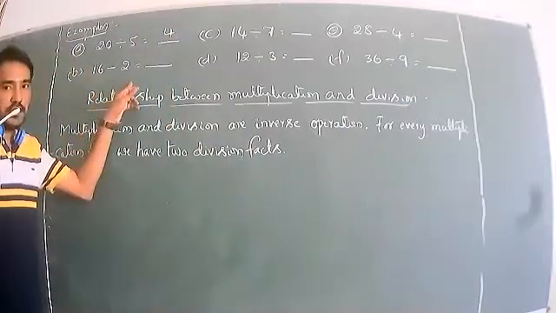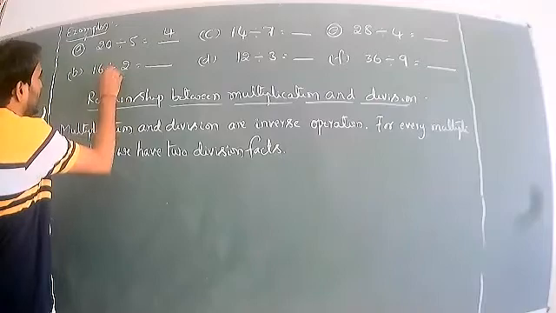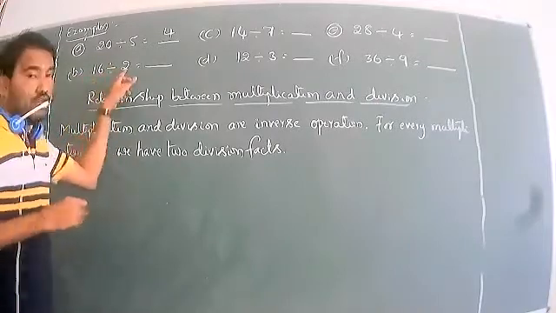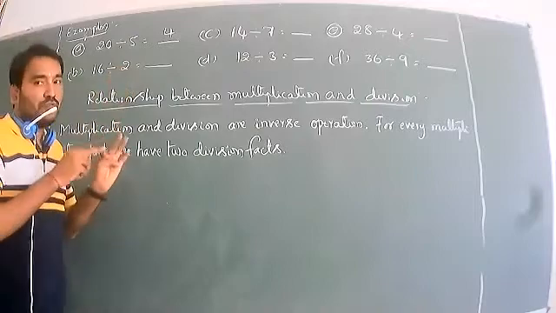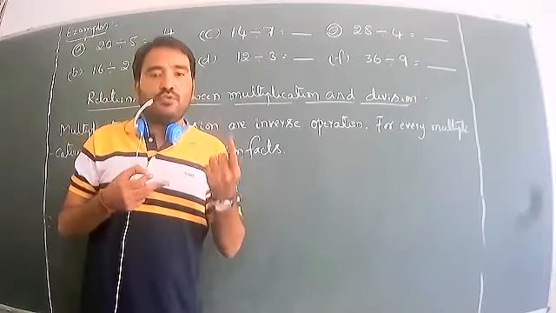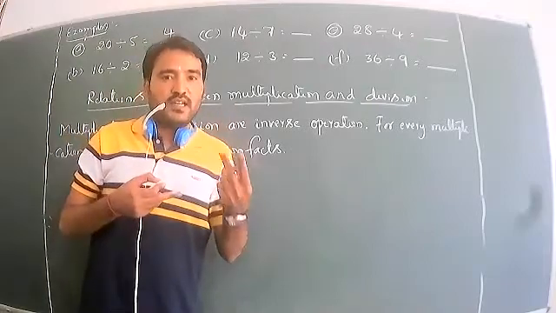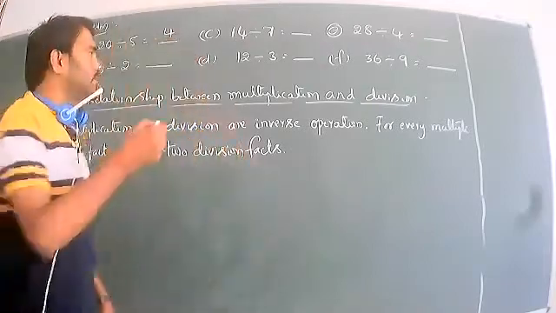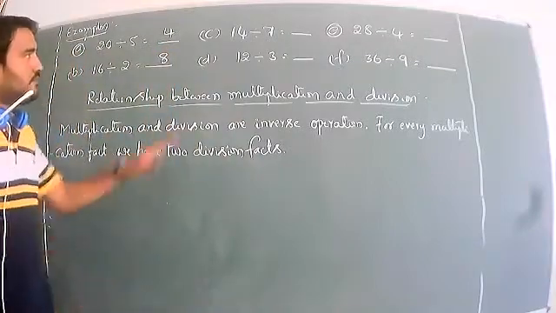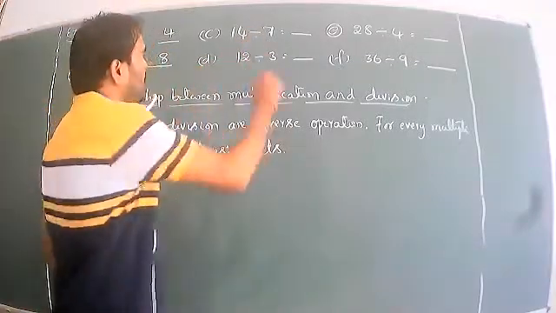Next, I will take the second example, 16 divided by 2. 2, how much is 16? 2 ones are 2, 2 twos are 4, 2 threes are 6, 2 fours are 8, 2 fives are 10, 2 sixes are 12, 2 sevens are 14, 2 eights are 16.